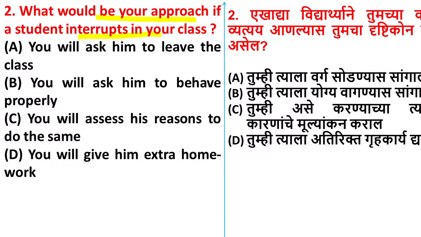What would be your approach if a student interrupts in your class? Option A, you will ask him to leave the class. You are asking him to go out of the class. Option B, you will ask him to behave properly. You will try to convince him to behave properly in the class. Option C, you will assess his reasons to do the same. You are going to check why the student is behaving in that way and try to know his problems. Option D, you will give him extra homework. So which is the right answer?